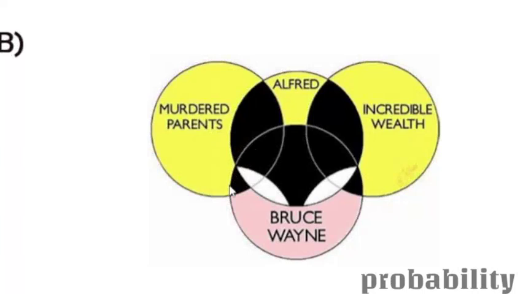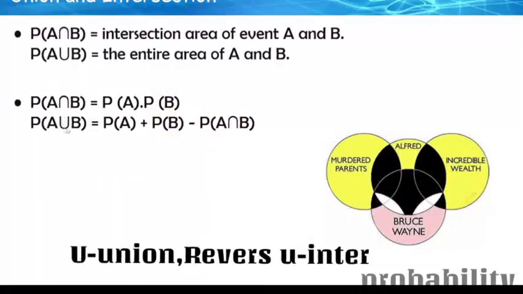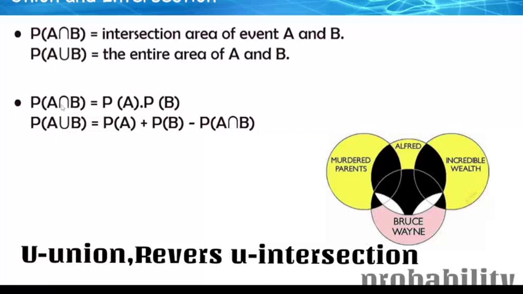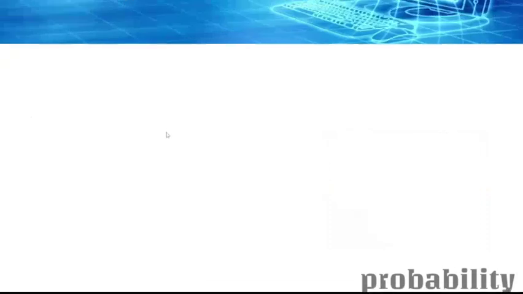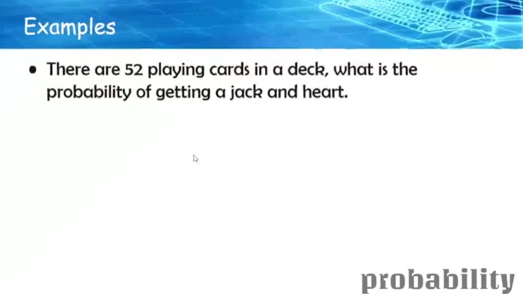the probability of A intersection B. You can remember this U as union, and the inverse of it is intersection. Just remember that. That's the way I remember the difference between the symbols of union and intersection. So let us see examples which will give more insight.